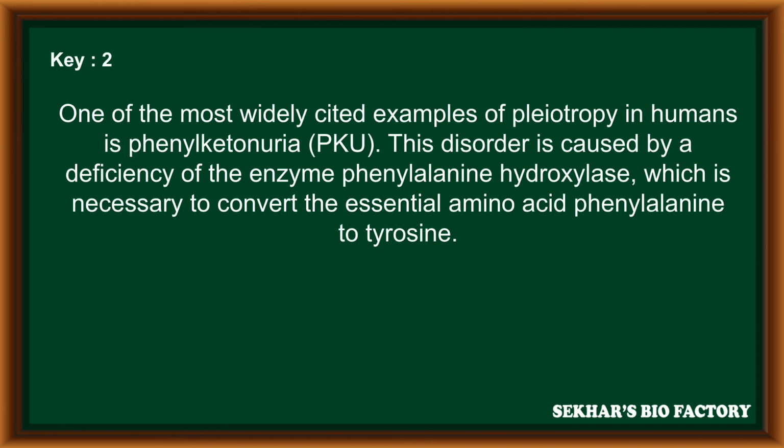So one of the most widely cited examples of pleiotropy in humans is phenylketonuria. This disorder is caused by deficiency of an enzyme, phenylalanine hydroxylase, which is necessary to convert the essential amino acid phenylalanine into tyrosine. So these are the NEET previous year questions from the Principles of Inheritance and Variation genetics chapter.